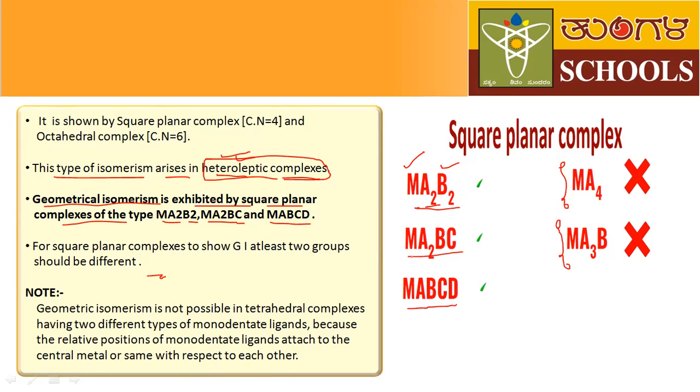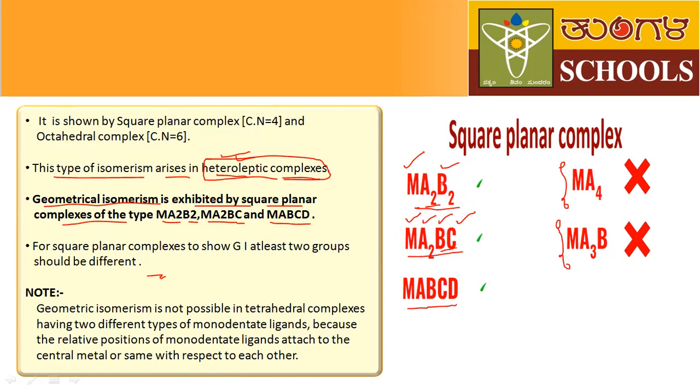Next, in this type of complex, M means central metal atom, A2 means there are two A ligands, and BC means B is different and C is different. That means finally in this type, there are three types of ligand. One is A type ligand, another one is B type, and another one is C type ligand.